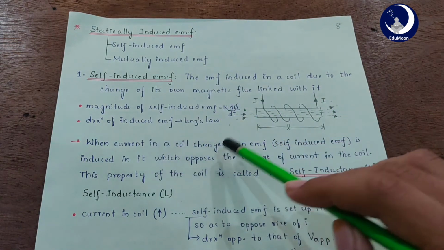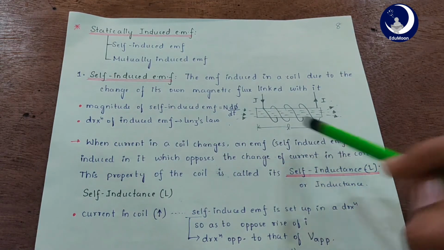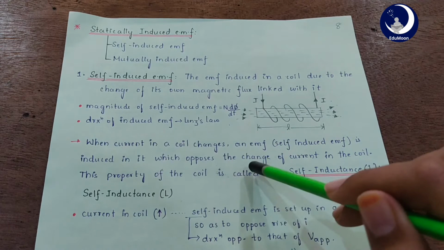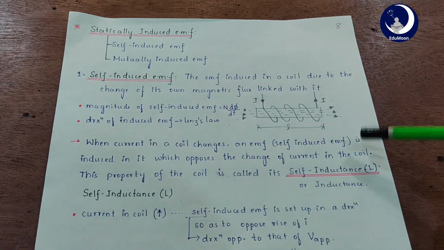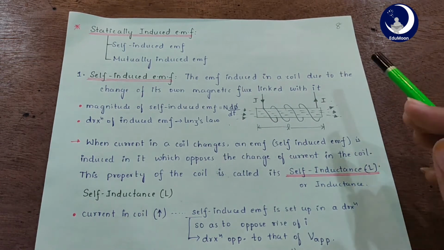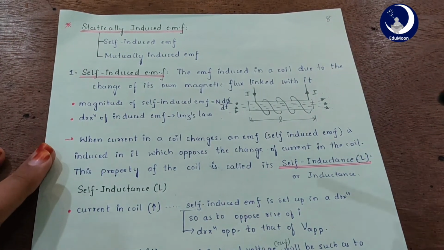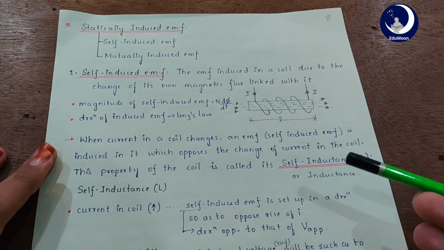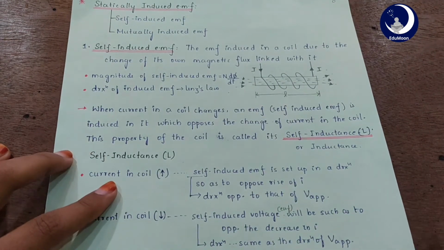So when current in a coil changes, an EMF, which is self-induced EMF, is induced in it, which opposes the change of current in the coil. And this property of the coil is self-inductance, which we denote with L, or we can simply call it inductance too, okay? I'll tell you how. This EMF or the self-inductance is like the society. You'll get to know. See here.